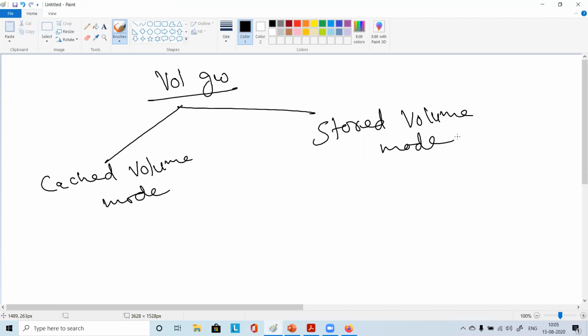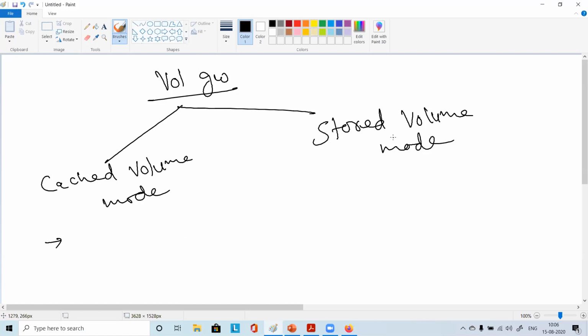What happens here is similar to the cache we were just discussing: in cached volume mode, frequently accessed data will be stored locally. So you will have low latency for frequently accessed data.